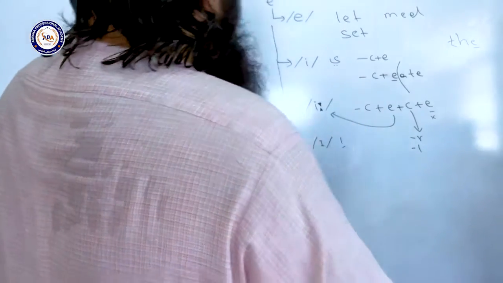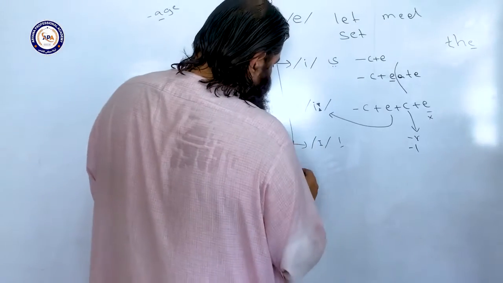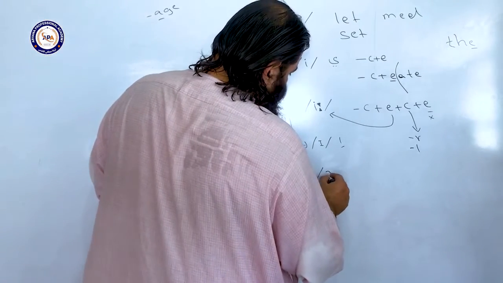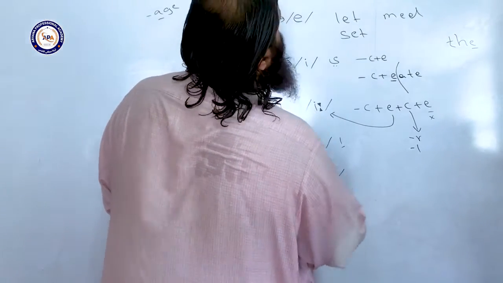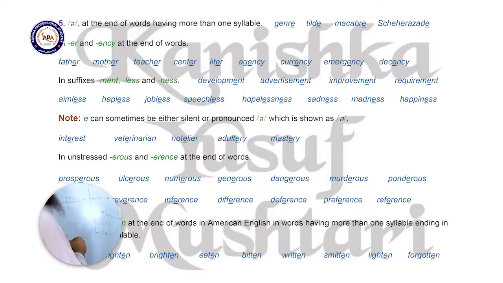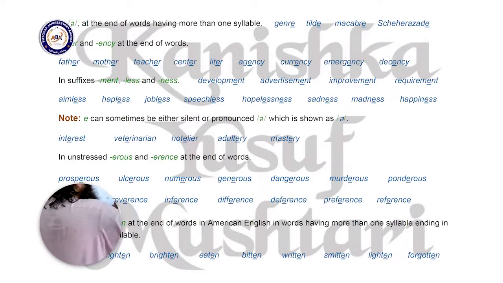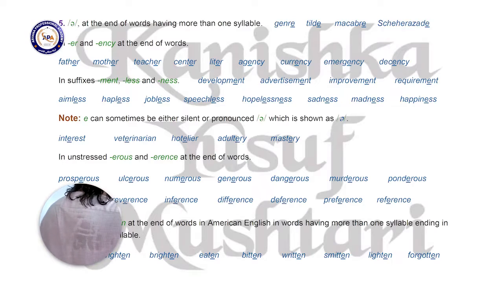Okay, the fifth sound, schwa. E can also be sometimes pronounced like schwa, at the end of words having more than one syllable. Sometimes at the end of words which have more than one syllable, E is pronounced like schwa. Like genre, tilde, vocabulary, Scheherazade, etc. But rarely.